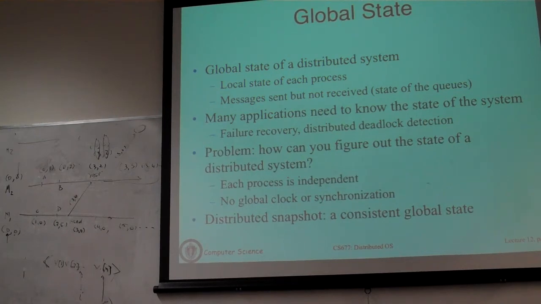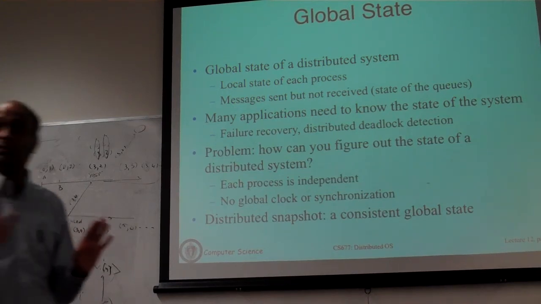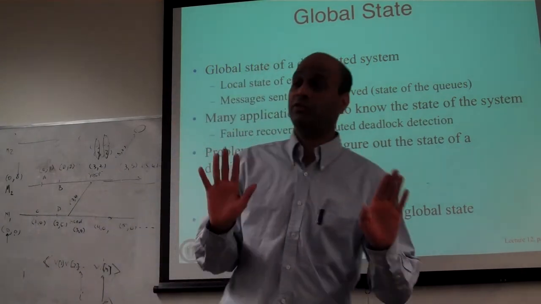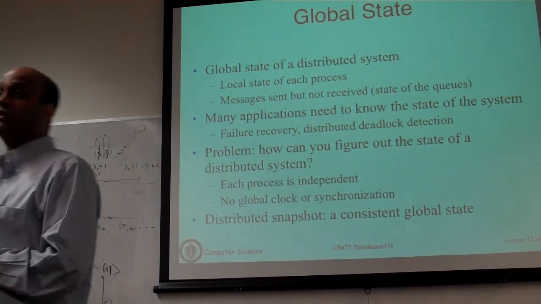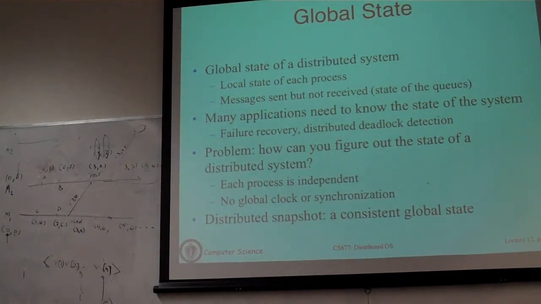If it crashes at 11:10, you say all machines stop, reload whatever was checkpointed at 11 and continue from that point on. And that's fine. That's consistent. Okay? But as you can imagine, there's a problem here, which is we have assumed that there is a global perfectly synchronized clock, and every machine can actually take a consistent view of where to pause and when to checkpoint.